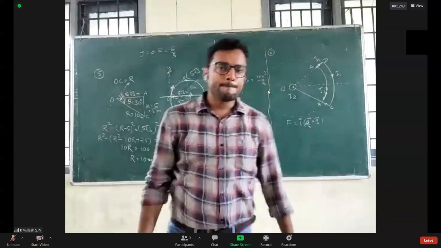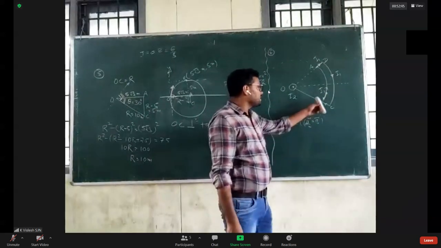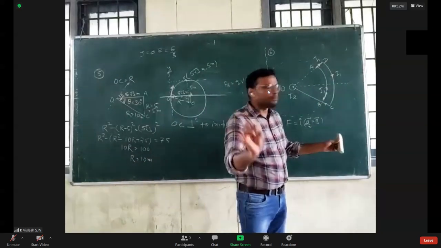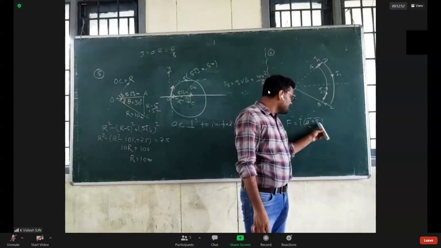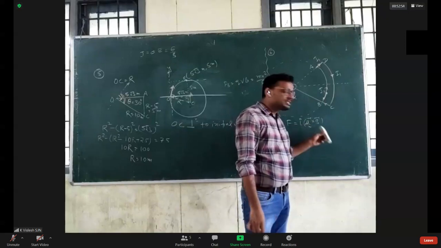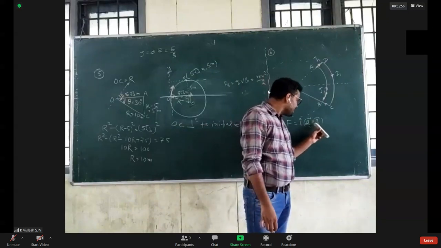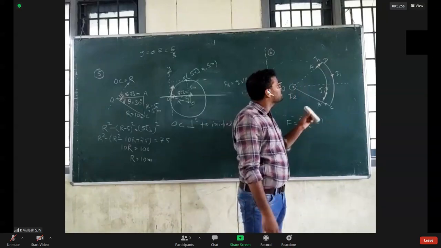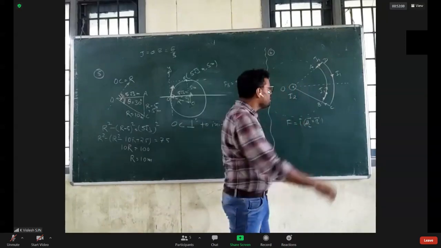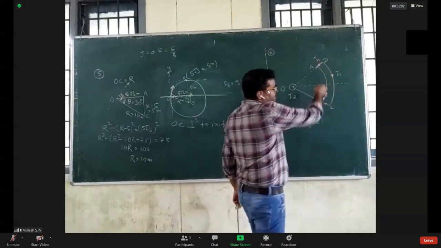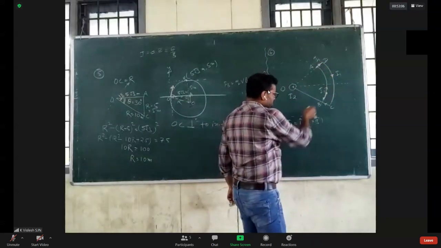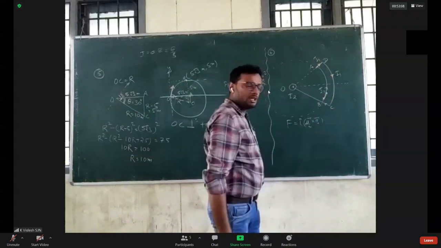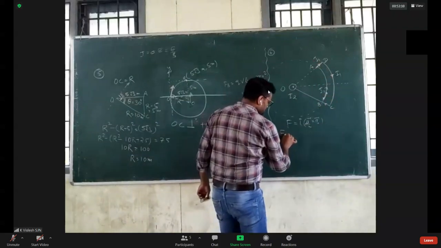Yes or no? For AB, it is parallel, so the force on AB will be zero.